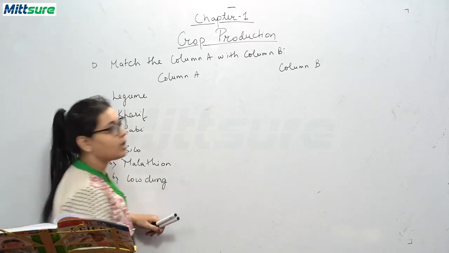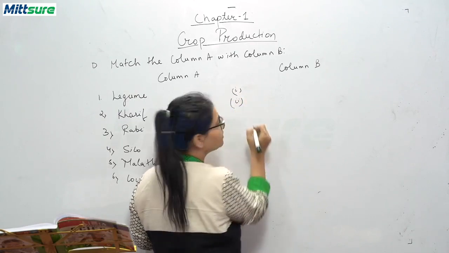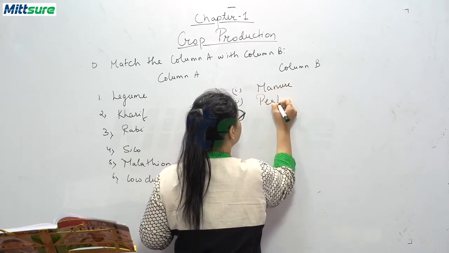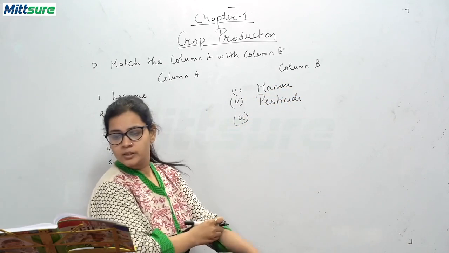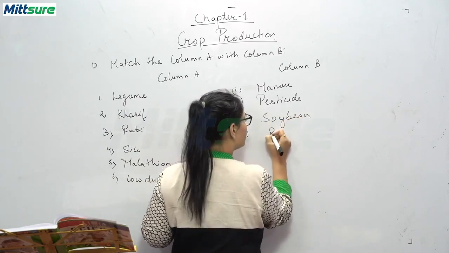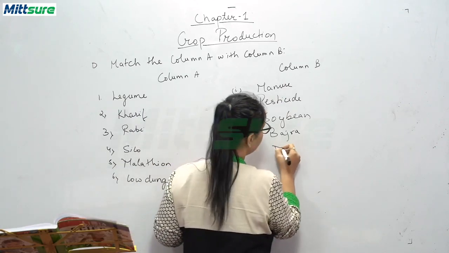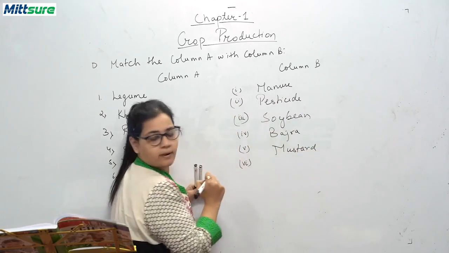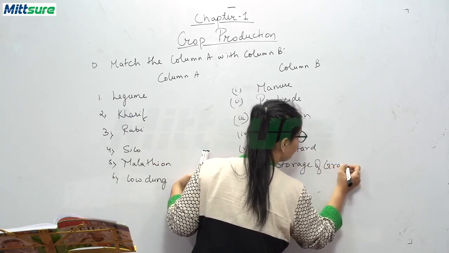Okay, now the B column. First is manure, second pesticide, third is soybean, fourth is bajra, fifth is mustard, and sixth is storage of grains. Now what is match the columns?